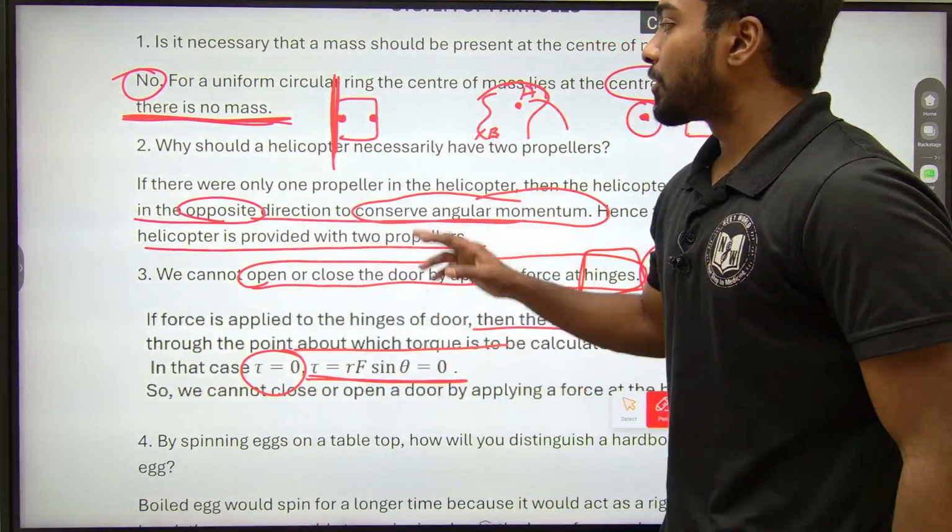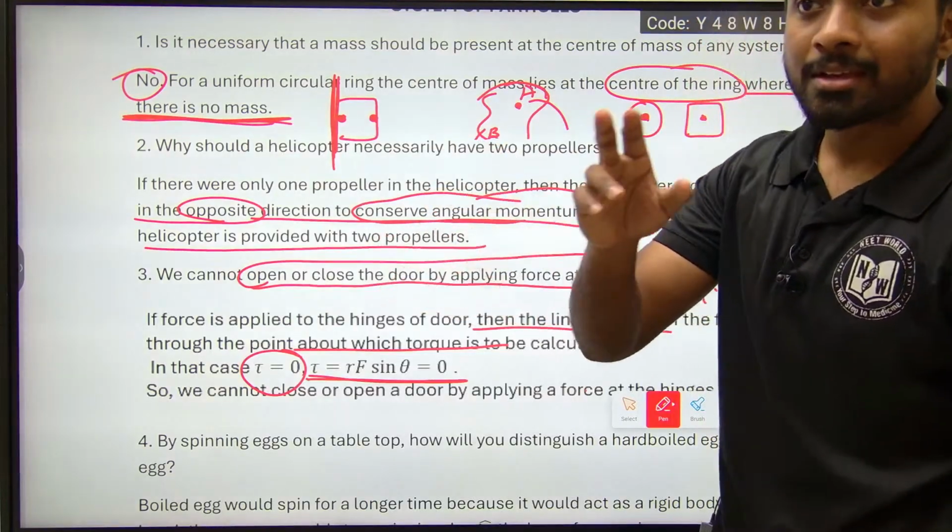So this is about the first, second and third questions of the system of particles.